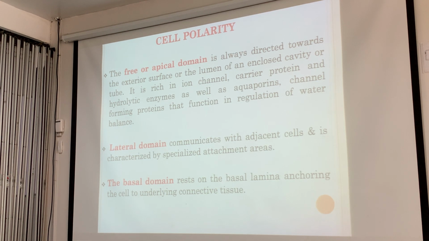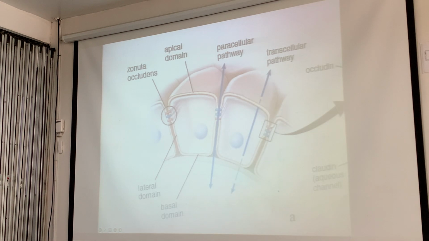So let's now go to cell polarity. The free or apical domain is always directed towards the exterior surface or the domain of an enclosed cavity or tube. It is rich in ion channel carrier proteins and hydrolytic enzymes as well as aquaporins, channel-forming proteins that function in the regulation of water balance. Very busy on the free or apical surface of epithelium. The lateral domain communicates with adjacent cells, characterized by specialized attachment areas. Remember the junctions. The basal domain rests on the basal lamina, anchoring the cells to the underlying connective tissue. So there you go, the different kinds of attachments.